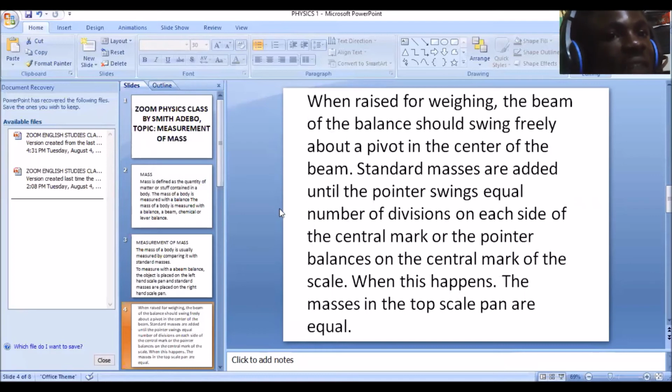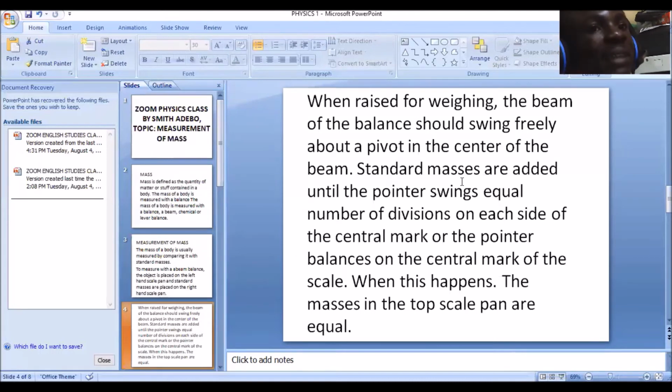Now, standard masses are added after you've allowed it to swing freely about a particular pivot. A pivot is simply the point of attachment where the beam of the balance is attached. Standard masses are added until the pointer swings an equal number of divisions on each side. That point is noted as where the masses have coincided, meaning it's in equilibrium. Now when this happens, the masses in the scale pans are equal. It means they are in equilibrium when the pointers on both sides are equal.